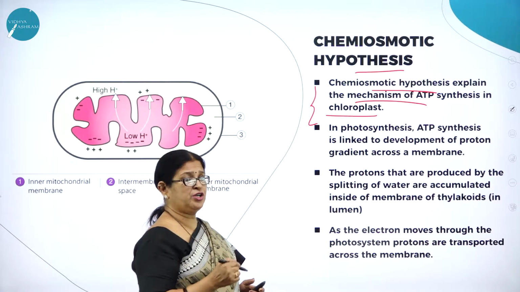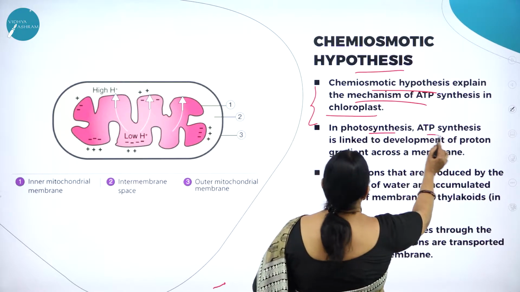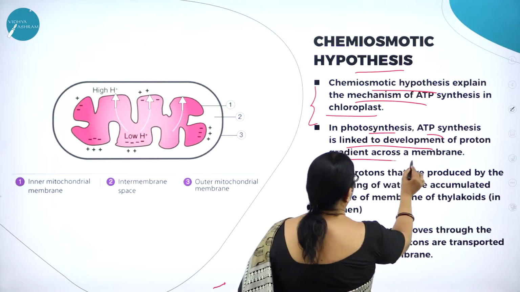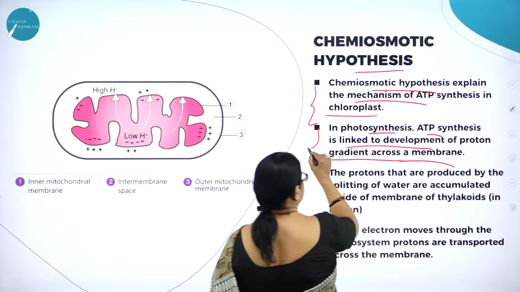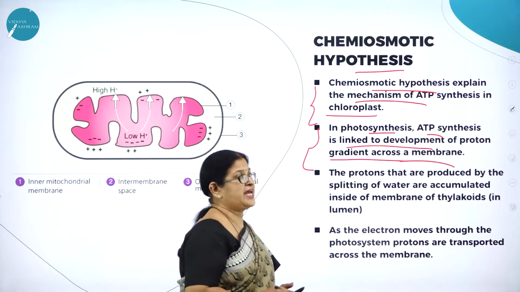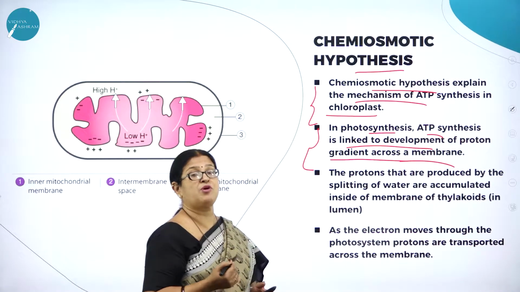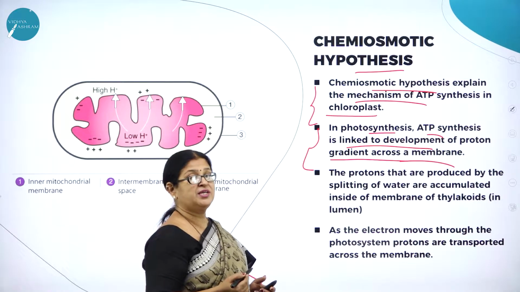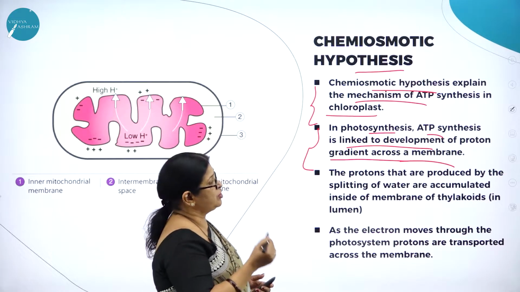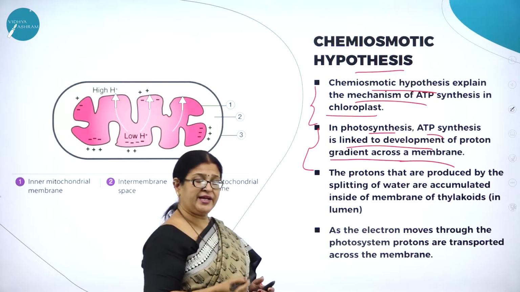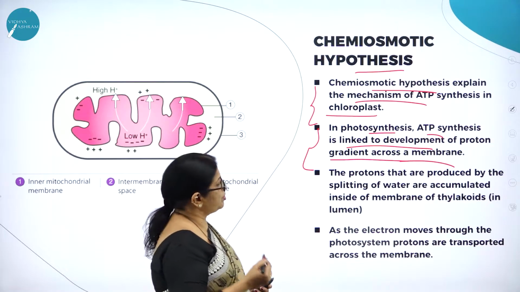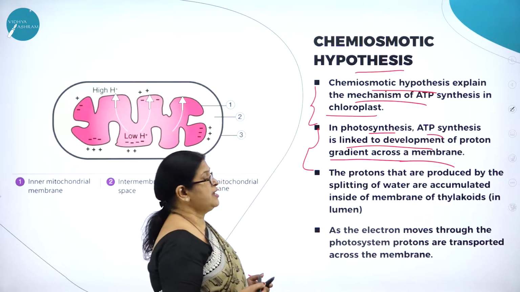In photosynthesis, ATP synthesis is linked to the development of a proton gradient across a membrane. As we say, it is called chemiosmotic.